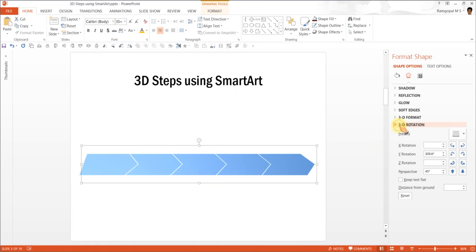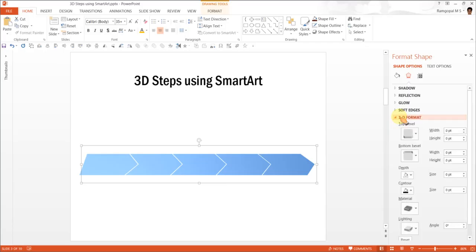The next thing is to go to 3D Format. If you are using the 2007 or 2010 version, you can get all these options by right clicking and going to Format Shape. In PowerPoint 2013, all the options are available on the right hand side, so that you can actually see what you're doing while you perform the actions on the right. You can see the result here on the slide.